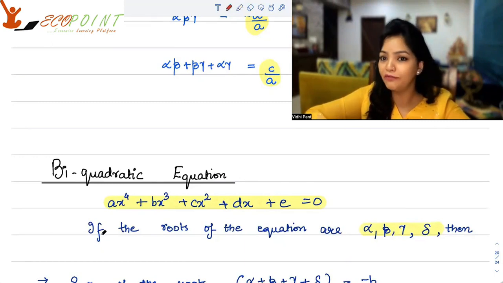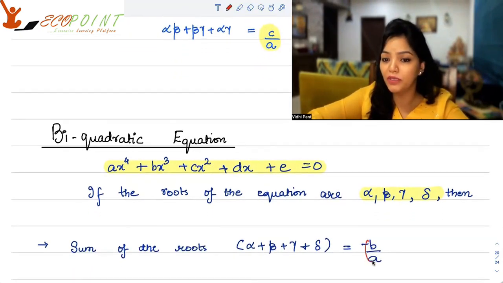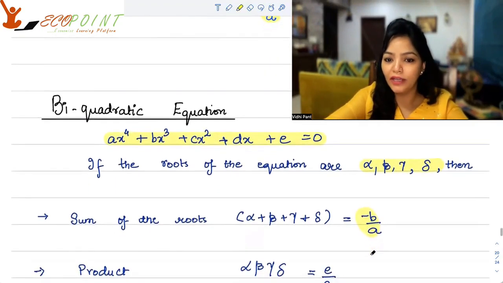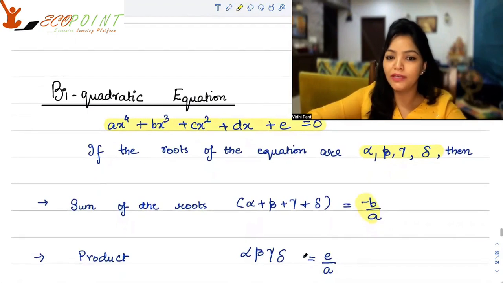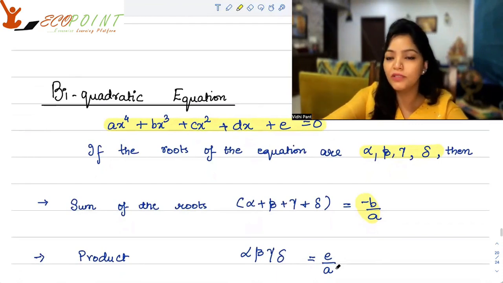Now, again, you can find out the relation between roots and the coefficients. So alpha plus beta plus gamma plus delta is minus b upon a. You can find out the product of the entire number of roots, that is alpha, beta, gamma, delta. That's e upon a, the constant term upon the first term. You just have to be very careful with plus minus, okay?